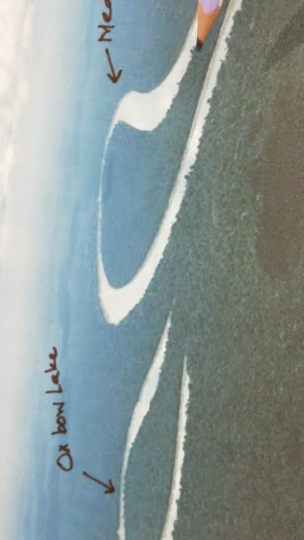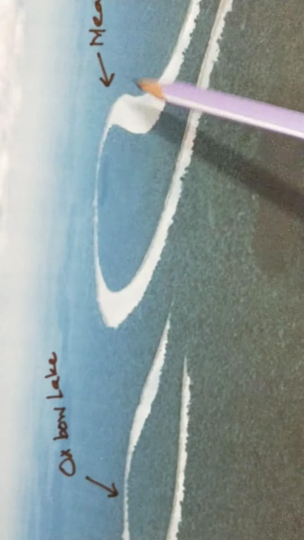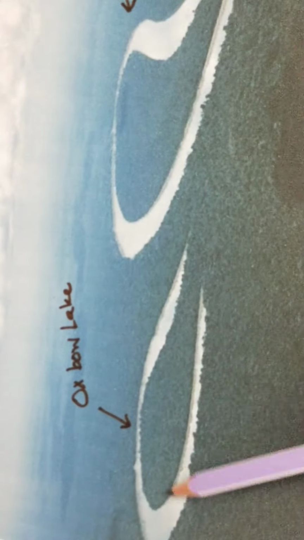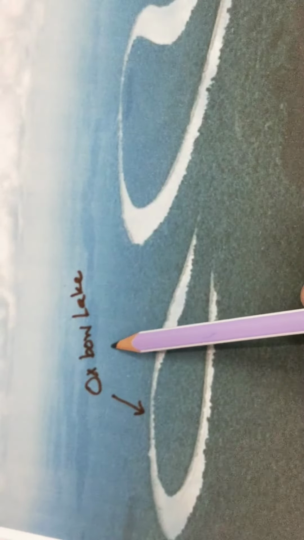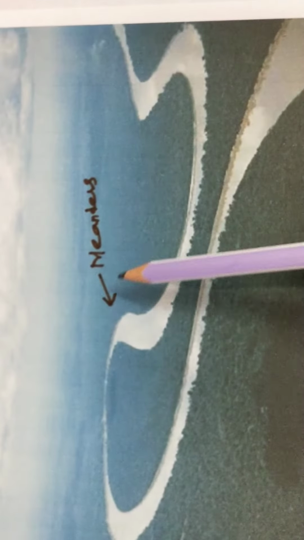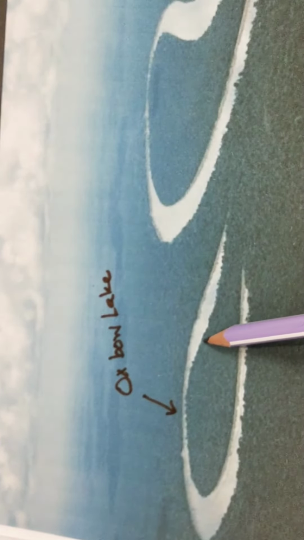You can see in this picture, children, this is a meander, and this is an oxbow lake which has been cut off from the main channel. These bends were the meanders, and this part cut off now is the oxbow lake.